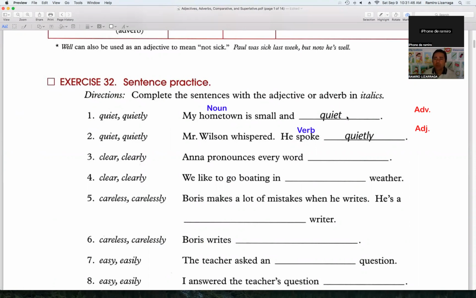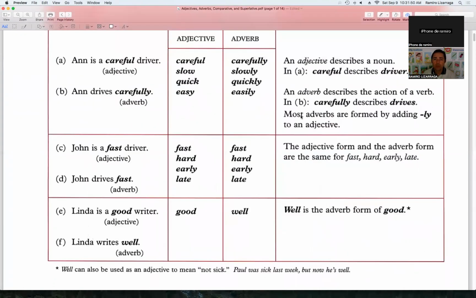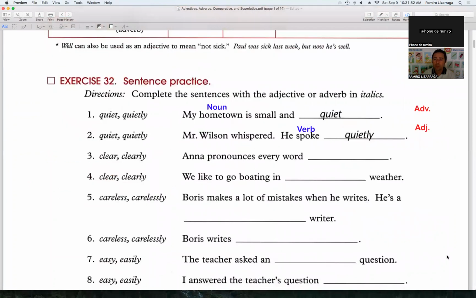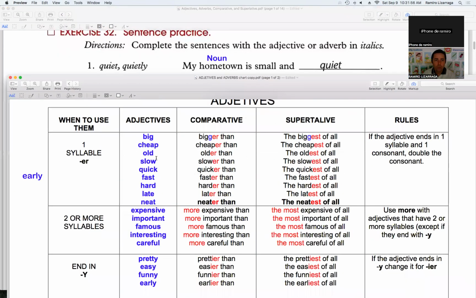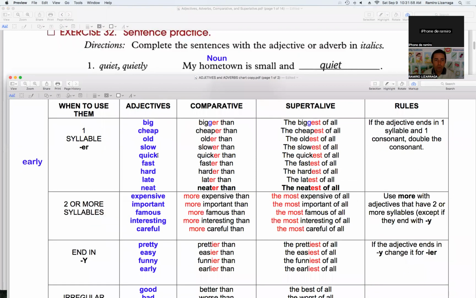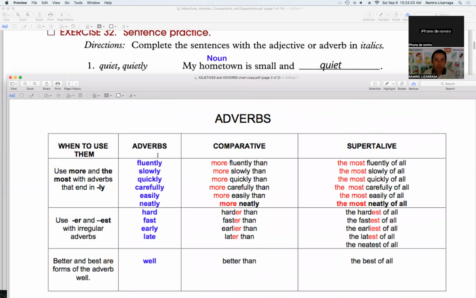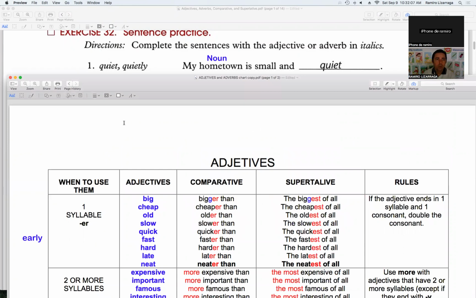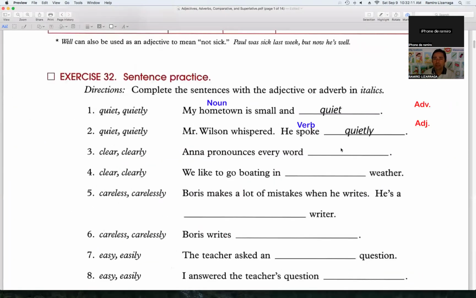Small is an adjective, but quiet? Let me see. We don't have quiet here. Quickly, no, we don't have quiet. Oh, why don't we have quiet here? Okay, never mind. Let's leave it like that.